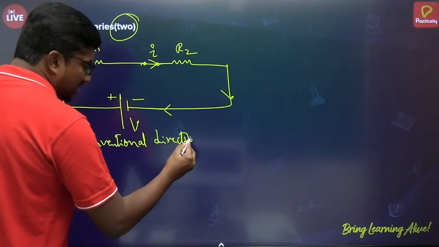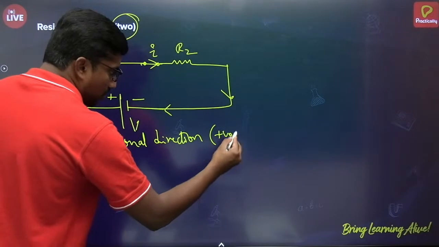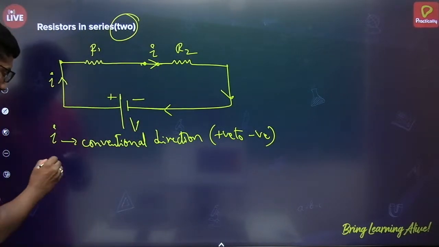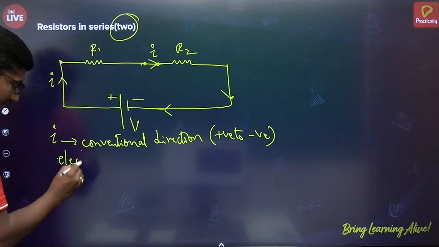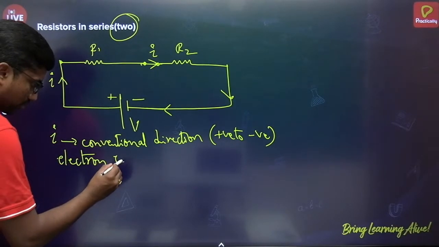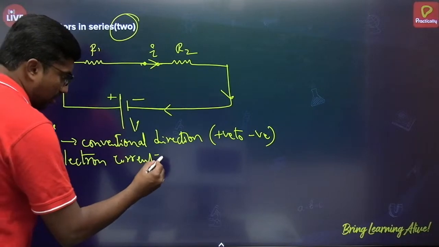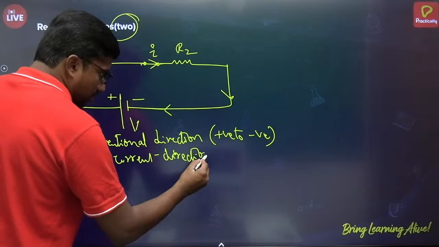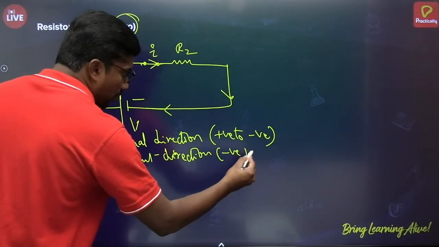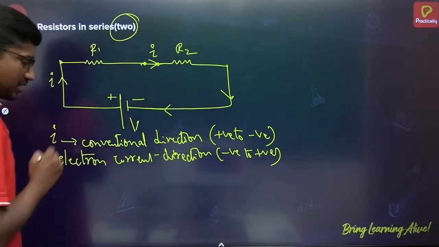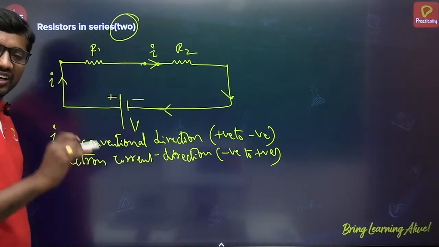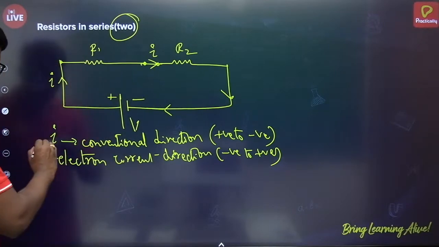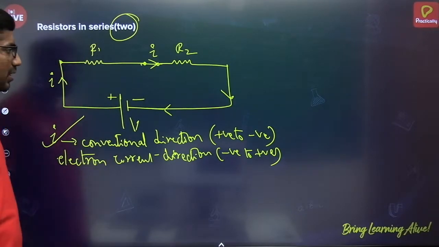Conventional current direction is always from positive to negative. Very, very important. But electron current direction is from negative to positive, which is opposite to this. But generally we are preferring conventional current direction only. That should be always taken from positive to negative. Very, very important, remember.